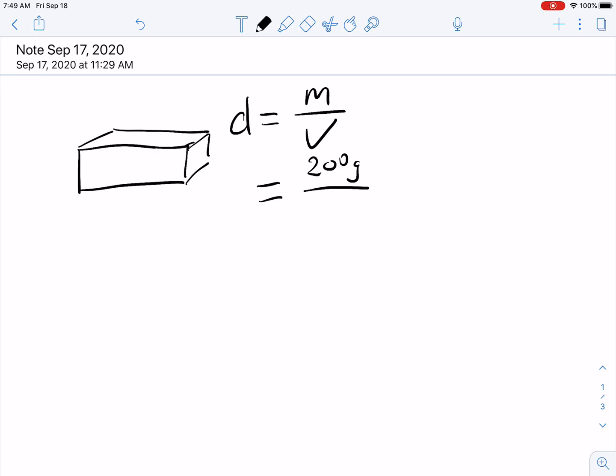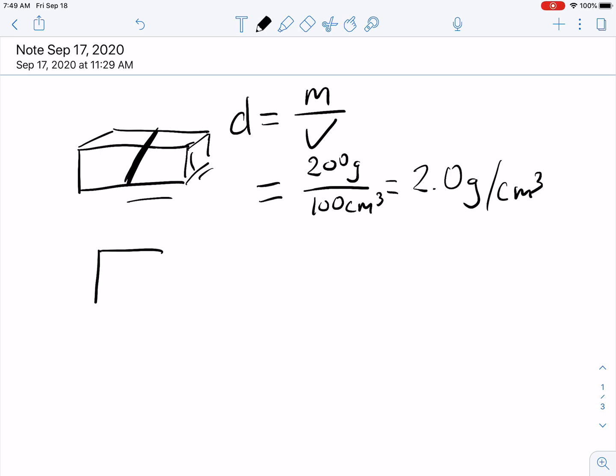And I get the volume. How do I get that? I do length times width times the height of it. And say that it came out to be 100 centimeters cubed. Again, I just made up these numbers, but let's just pretend that we did that. The density would then be 2 grams per centimeter cubed. Let's say I decided to cut this eraser right in half. I took it exactly in half, and I only have half of the eraser left.